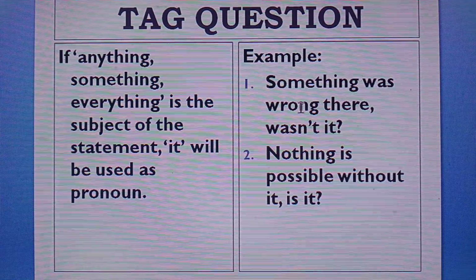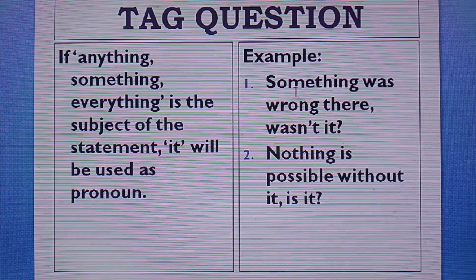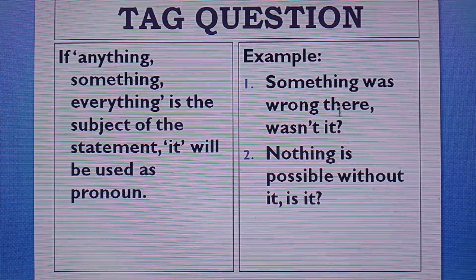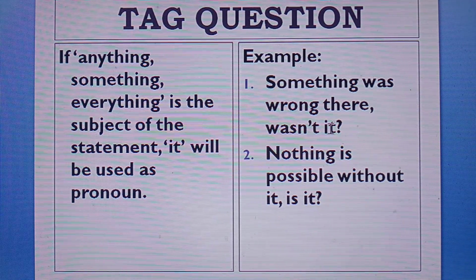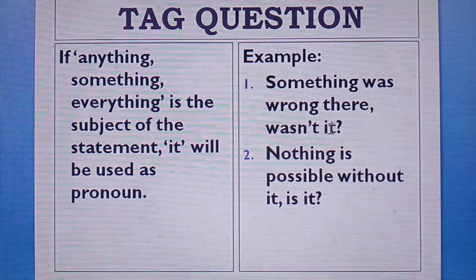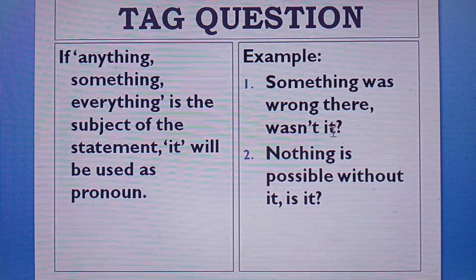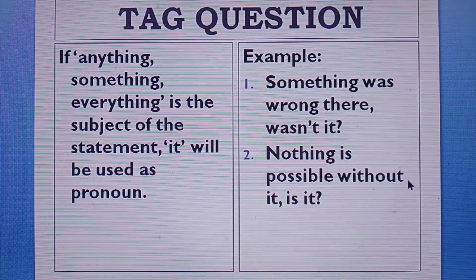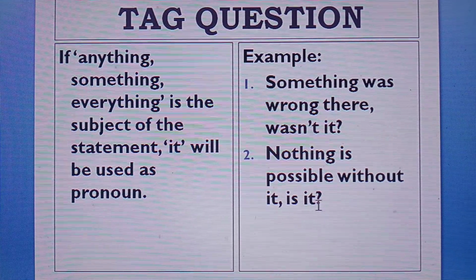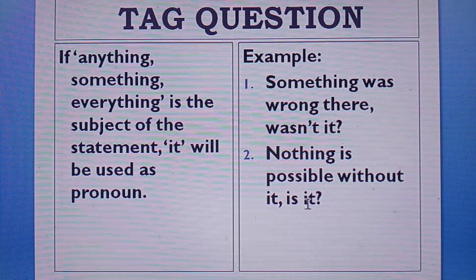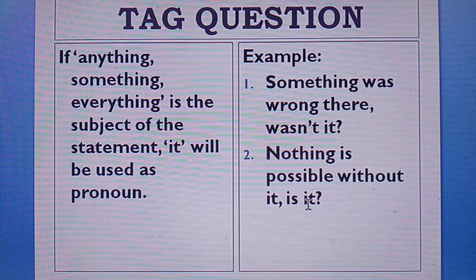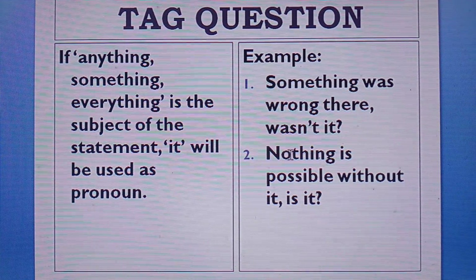Here, the subject of the statement is something. So it is used in this tag as pronoun of something. Nothing is possible without it. Is it? Here the pronoun it is used as the pronoun of nothing.